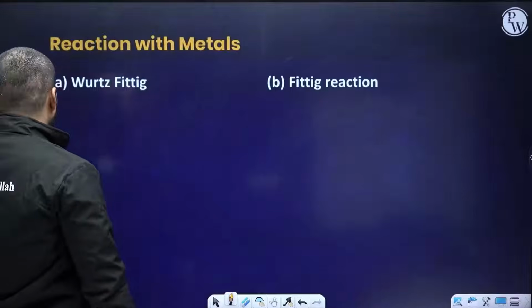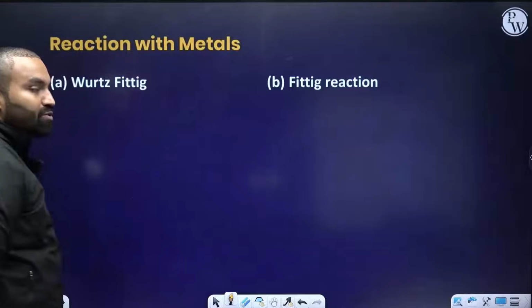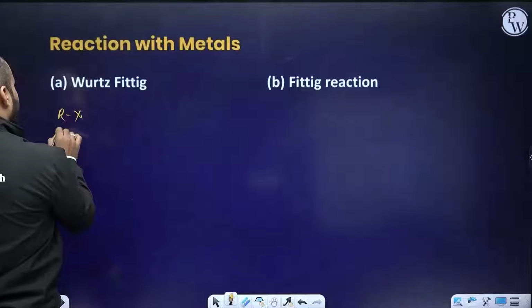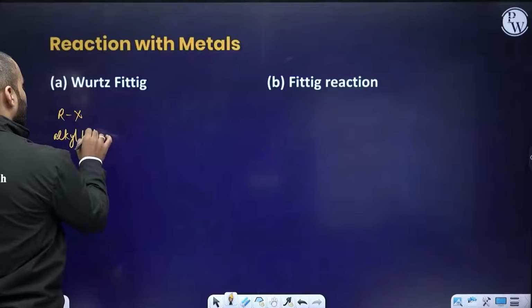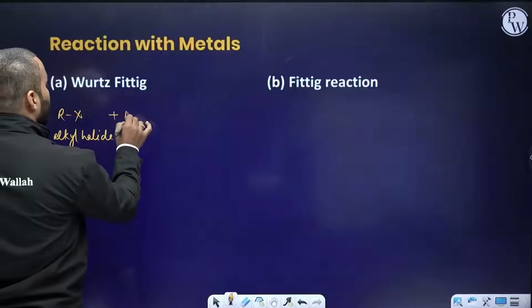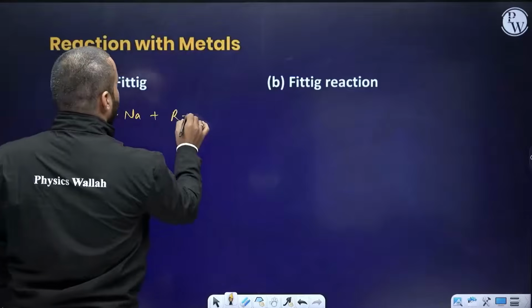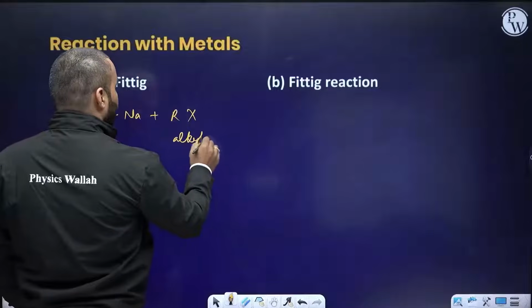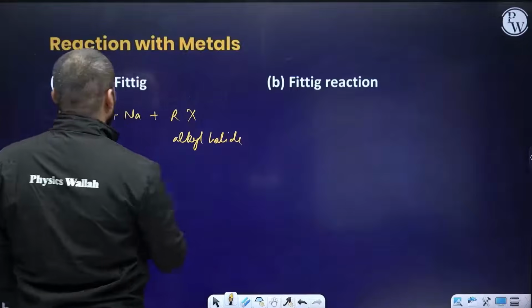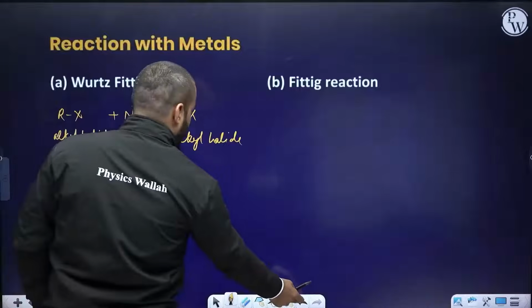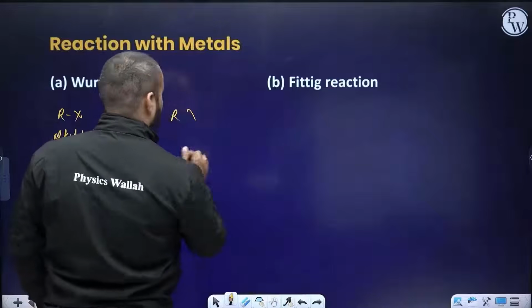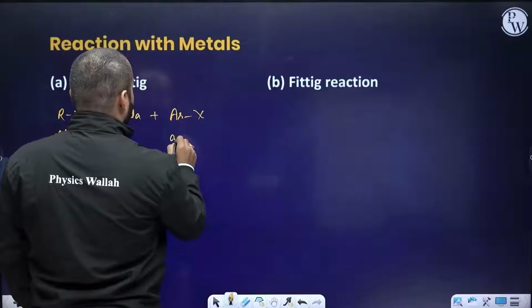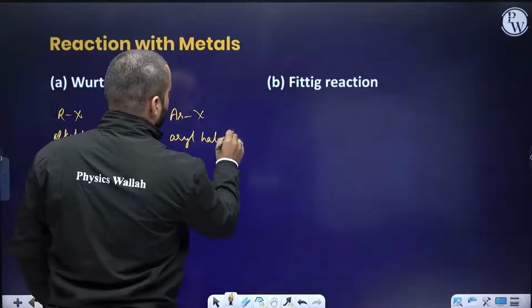Okay. Now we will be doing some reactions with the metals. Wurtz reaction I have already discussed with you. Suppose I use RX, which is an alkyl halide, in reaction with sodium and another alkyl halide. If it is ArX, this will be an aryl halide.